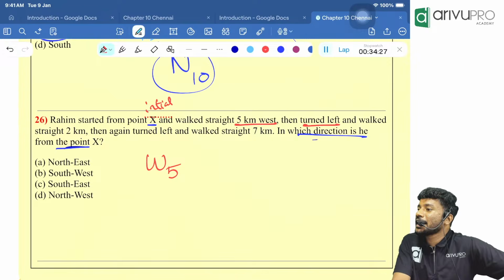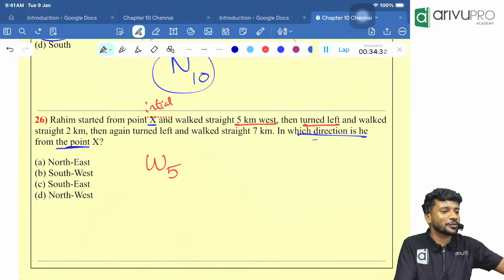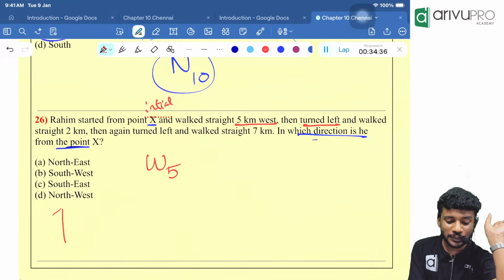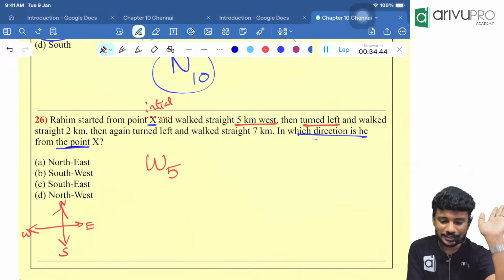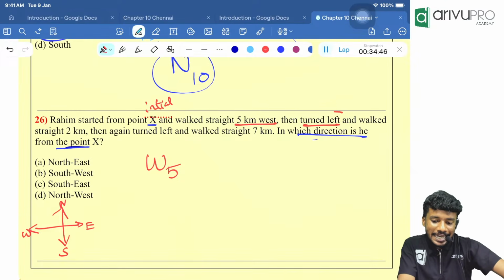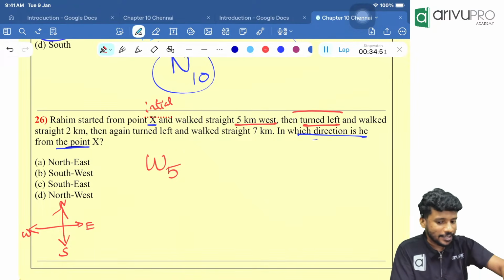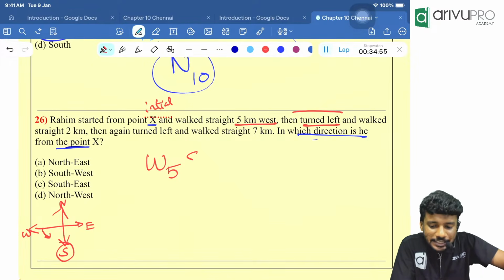Then he turned to the left. What is the left of west, people? That's how you should understand the importance of that. If you are not able to recollect, draw a small picture on the left hand side and keep it. North is there, south is there, east is there, west is there. Now tell me, he was initially walking in the west direction. Then what is the left of west, people? We know it is south.